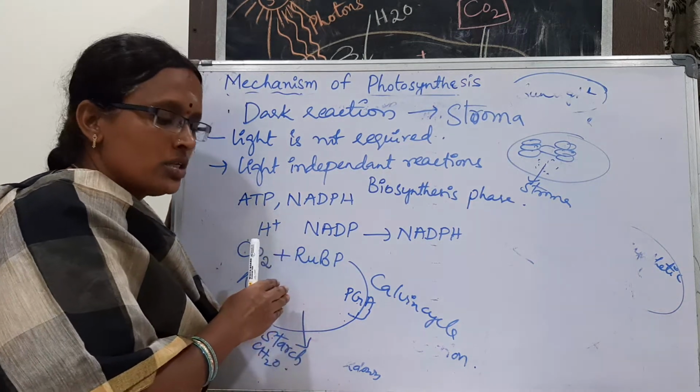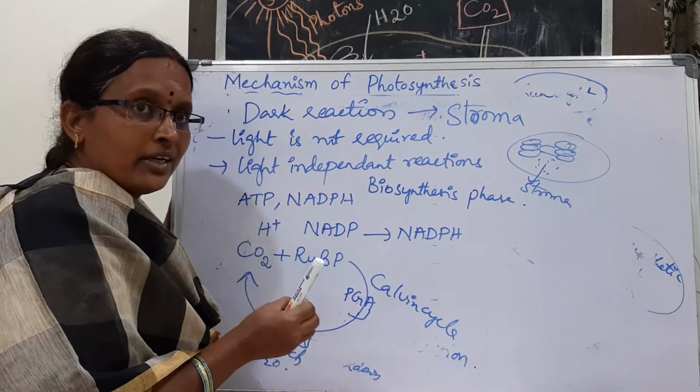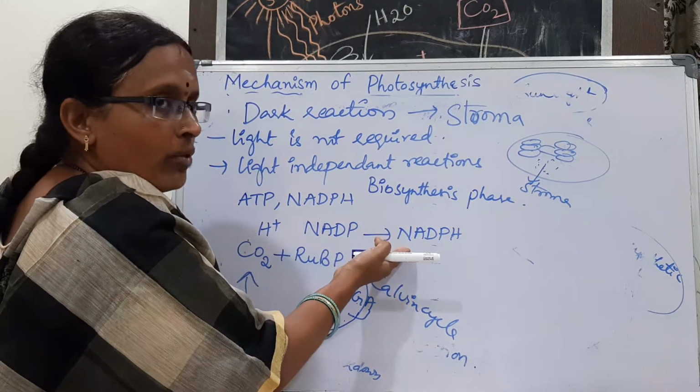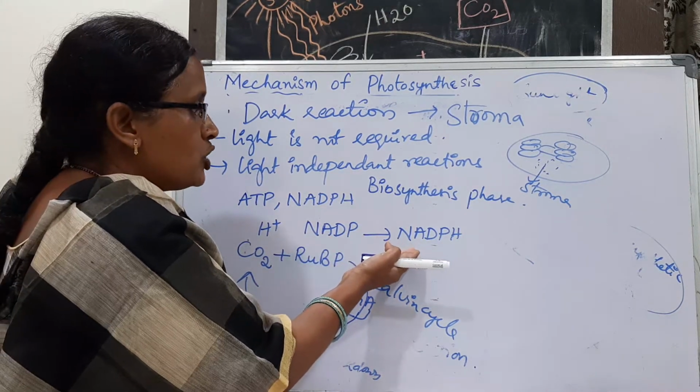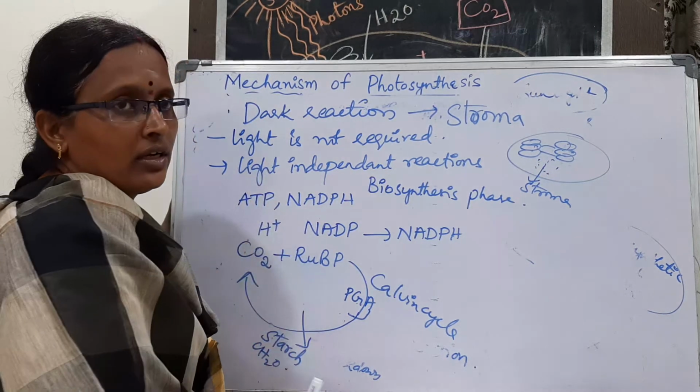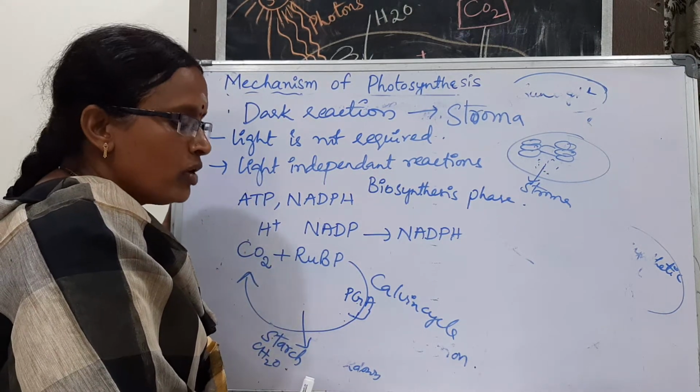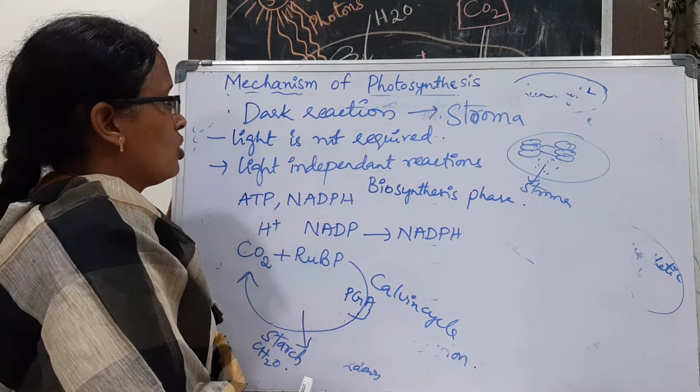Hydrogen ions produced are picked up by the NADP to form NADPH2. NADPH2, like ATP, is another type of energy source.